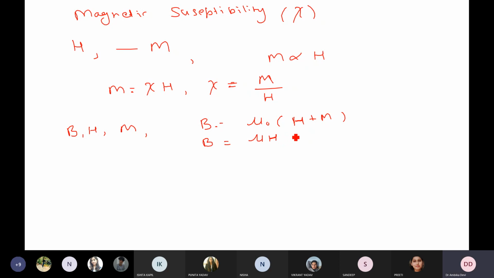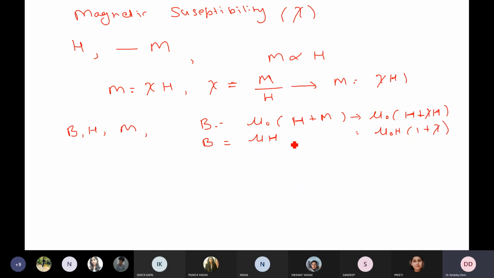So दोनों को अगर compare करोगे, one more thing, because this M is from here, M is equal to chi H होता है, right? So you can substitute it here. So this could be written as mu naught into H plus chi H. So this is equal to mu naught H into 1 plus chi.